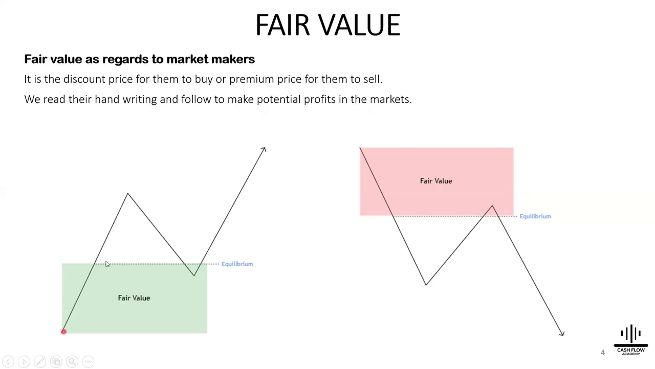So now let's say this is a price range. You all know what the price range is. And then the midpoint is the equilibrium. Now, below the equilibrium is the fair value. This part below the equilibrium forms the fair value.